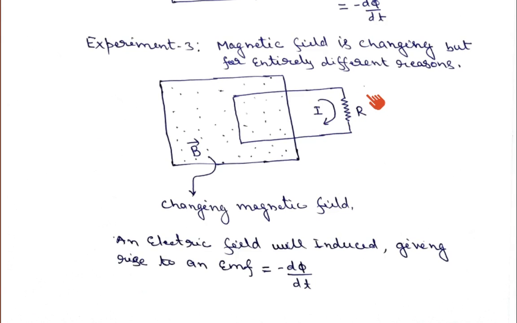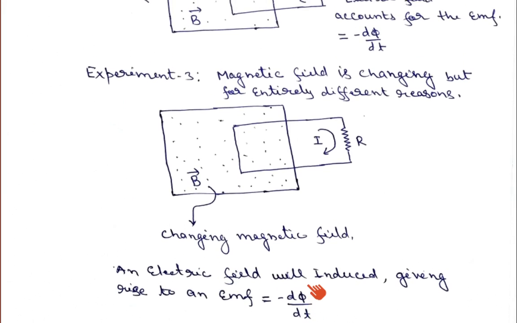So from experiment 2 and experiment 3, he concluded that an electric field will be induced by changing the magnetic field in the circuit, in a closed loop, and it gives rise to an EMF in the circuit, and this EMF will always be equal to minus the rate of change of flux with respect to time.